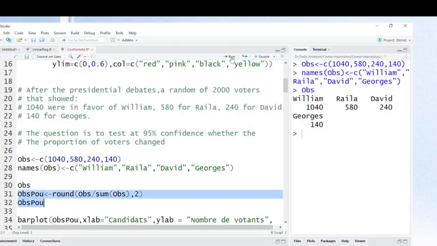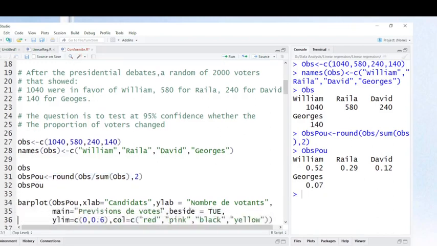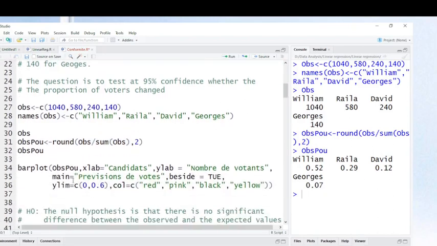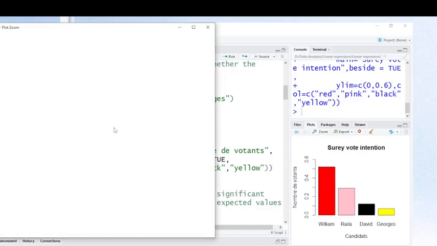And here I can calculate the percentage based on our survey. As you see, friends, from our survey, this is an example, William has 0.52, Raila 0.29, David 0.12, George 0.07. I can also plot these results so as to visualize. Now let's visualize and you can see it. This is the graphic.